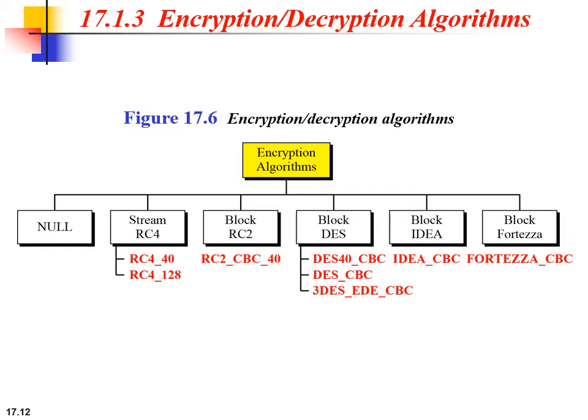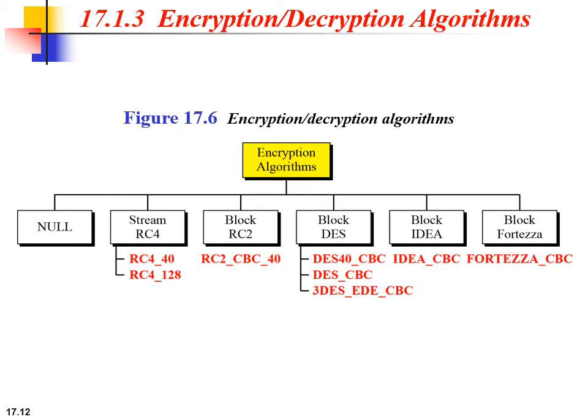First one is null. Here the null category simply defines the lack of any encryption and decryption algorithm. The next one is stream RC4. Here two RC4 algorithms are defined in stream mode, that is RC4 40, where 40 stands for 40-bit key size, and RC4 128, where 128 stands for 128-bit key size. Then block RC. Here one RC algorithm is defined in block mode, that is RC2 CBC. CBC stands for cipher block chaining, and it uses a 40-bit key size.